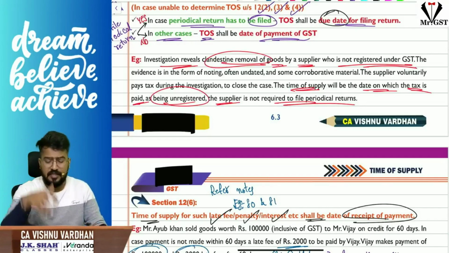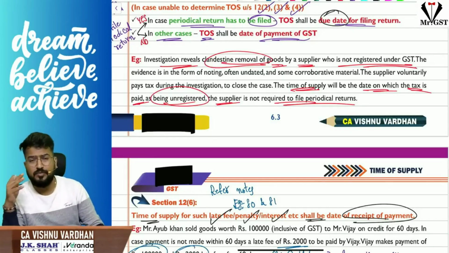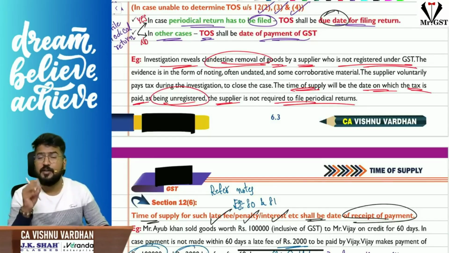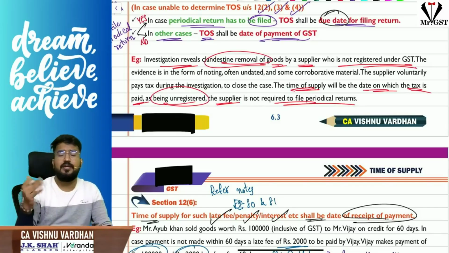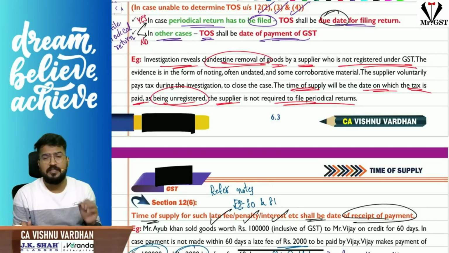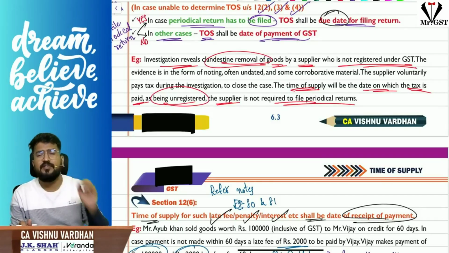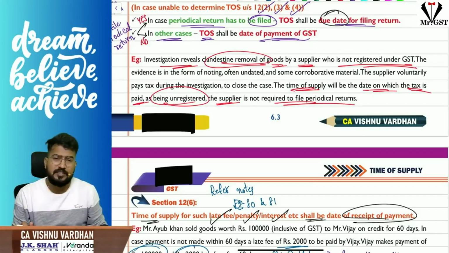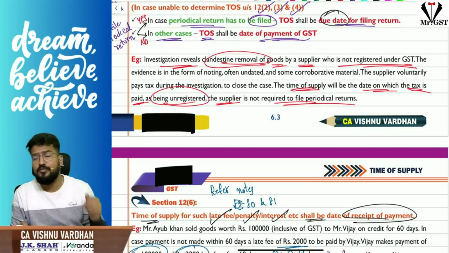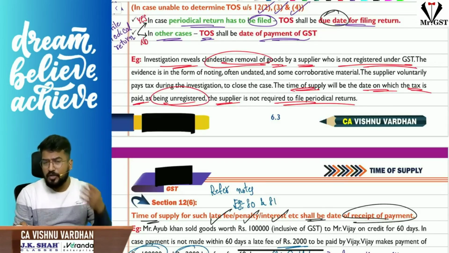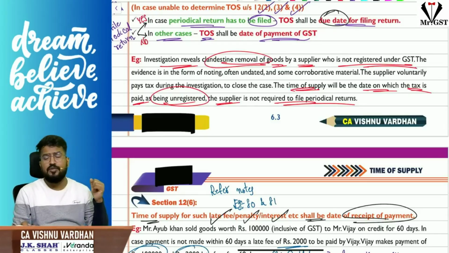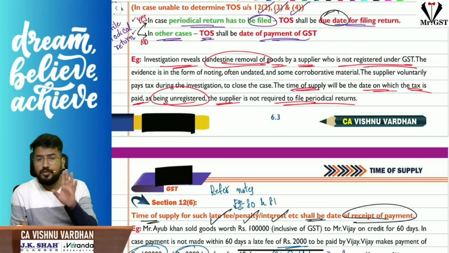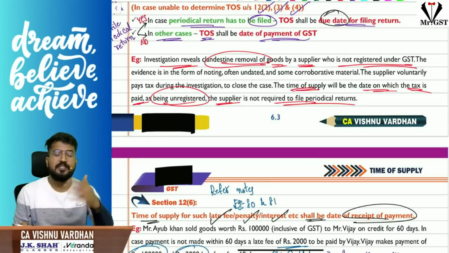As I was telling, a person has cleared the goods from his business premises without being registered. The problem is he is liable for registration, did not register, and cleared the goods without paying tax, even though he is liable. During the investigation itself, he has paid the taxes to avoid penalties and so on. Now in that case, what is the time of supply for that amount? That amount will not come under section 12 subsection 2 or subsection 3 or subsection 4. You cannot take the time of supply in those cases. You should never feel, I don't have a time of supply for my case, so I will not pay GST.